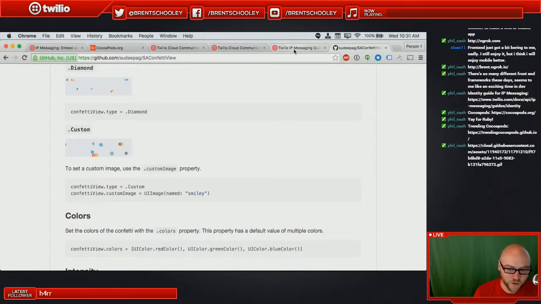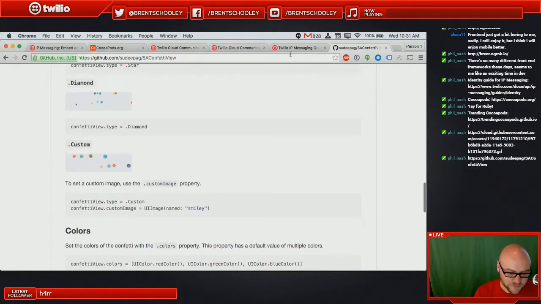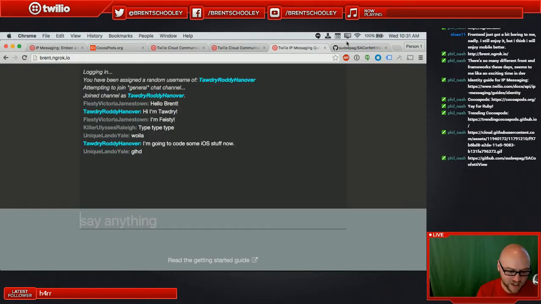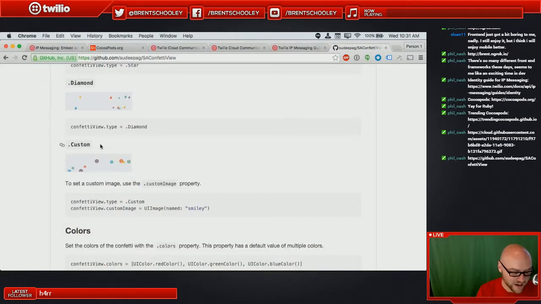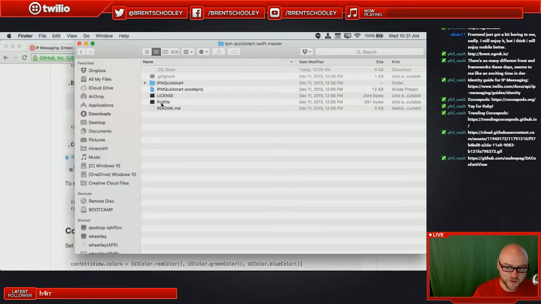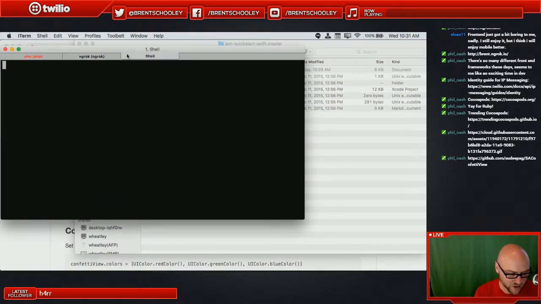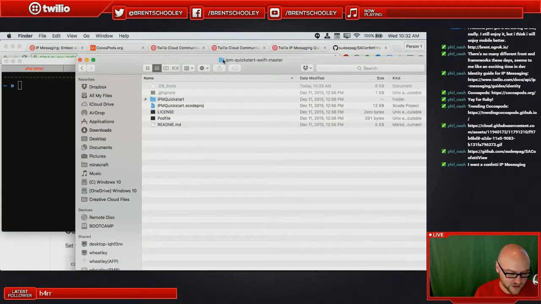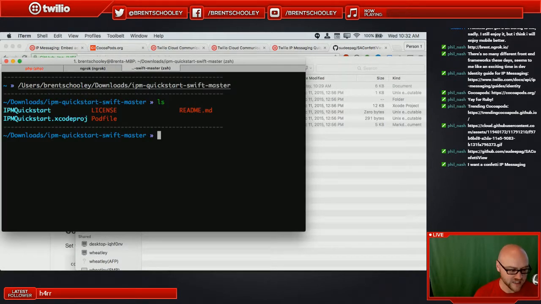So what I would like to do instead is use our CocoaPod for IP messaging, which is great because it's actually already set up for us. As we were looking at in Finder, we have a pod file. Now, when you have a pod file, the first thing that you want to do is head to your terminal, and we're going to need to go into this folder, and you'll notice there's that pod file. What we want to do with that pod file is run a command called pod install. So we do pod install.